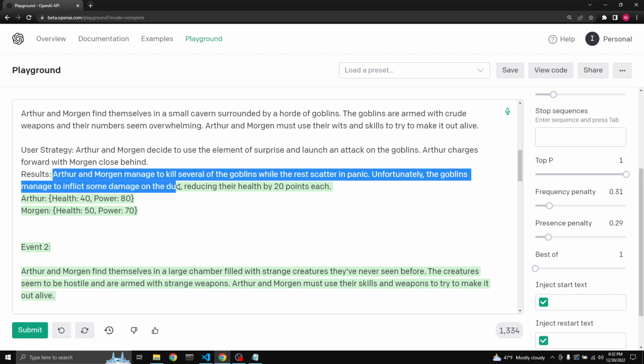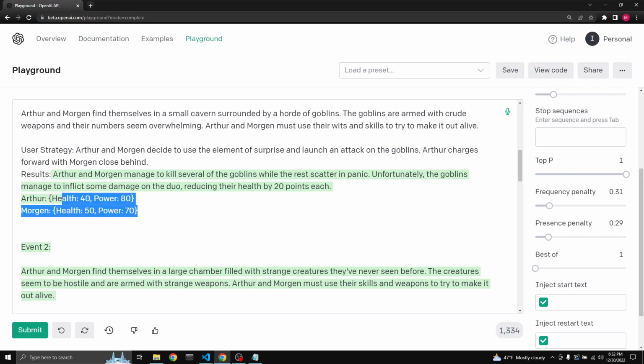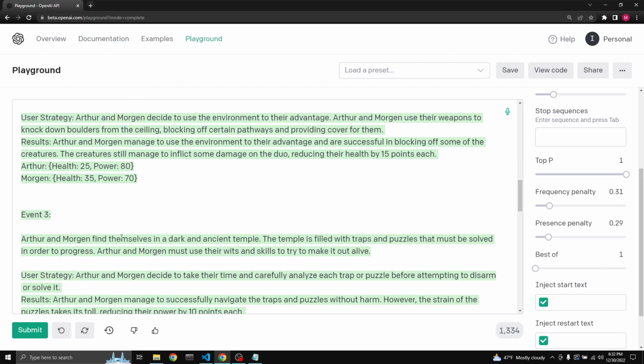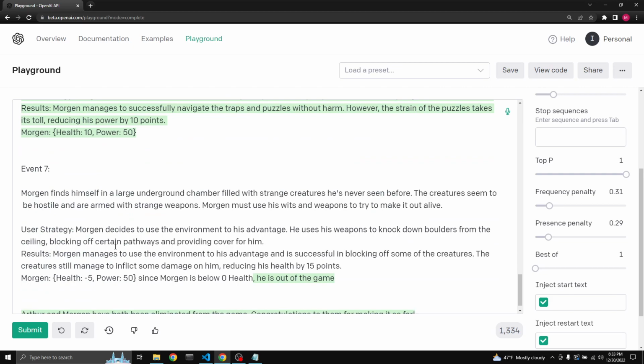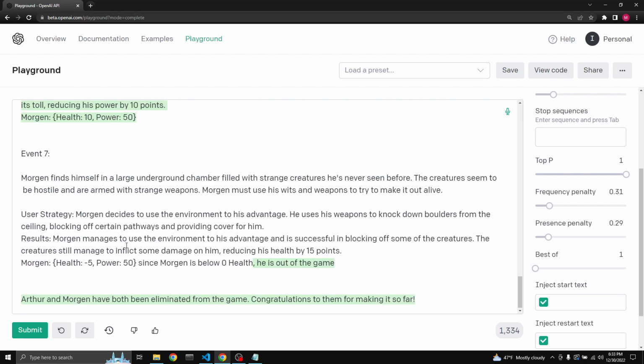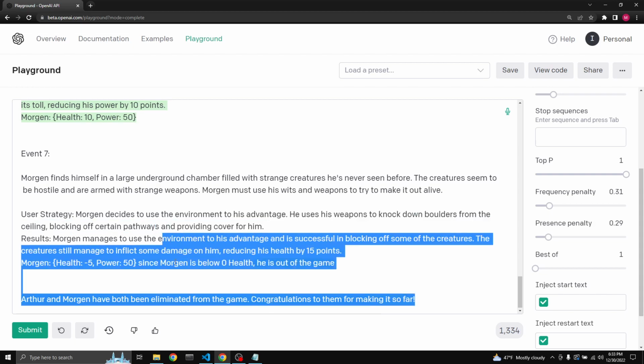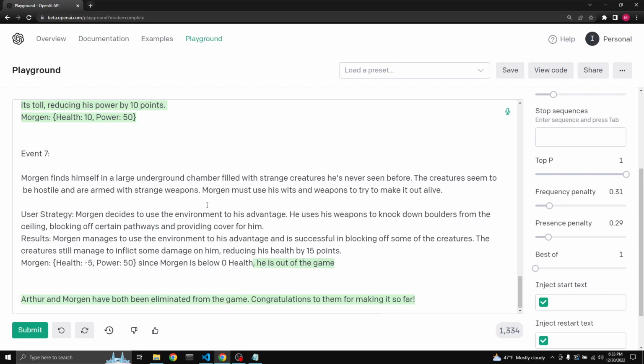Then GPT will give us a result plus an update on their stats, and then move on to the next event, so on and so forth, until either both or one of them makes it to event number 10, or they don't. In that case, it will be game over. And then if any of them or both of them make it to 10 and finish it, then great, congratulations. So this is just an idea.